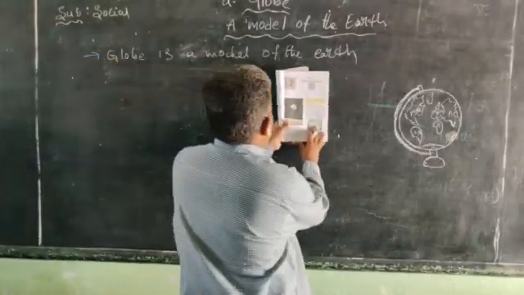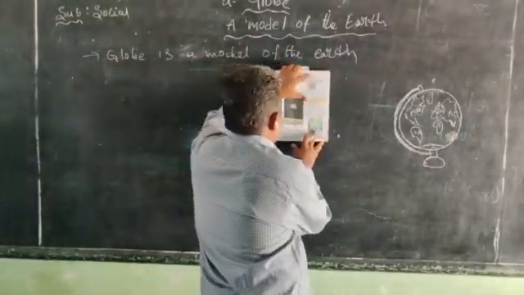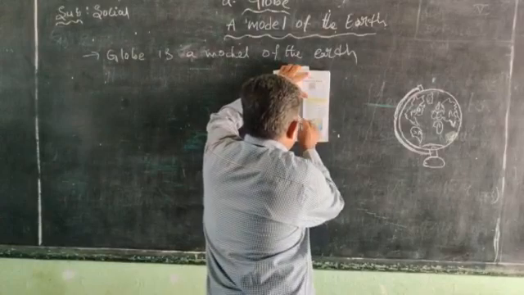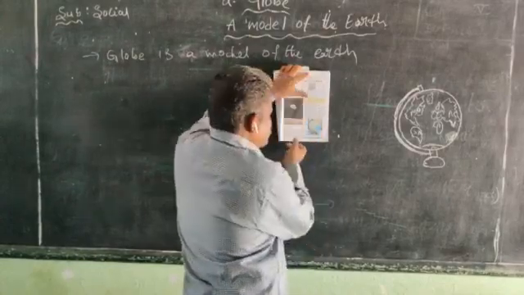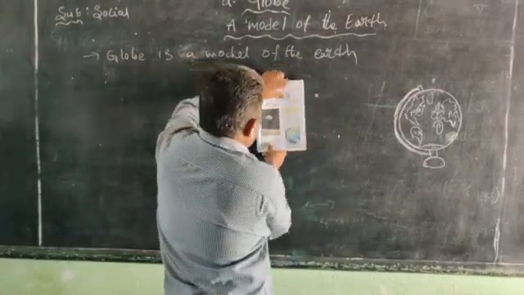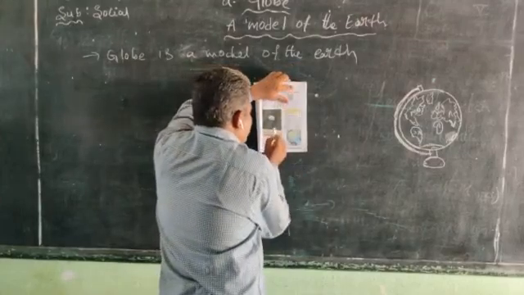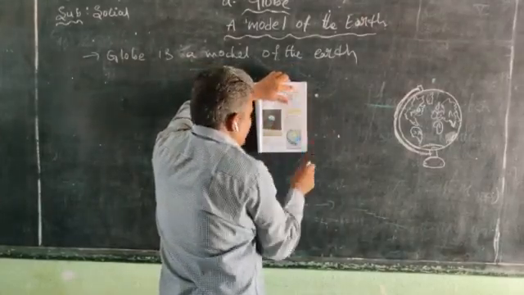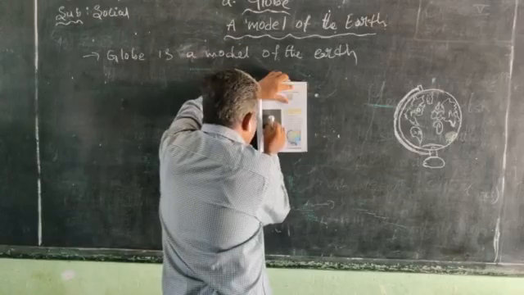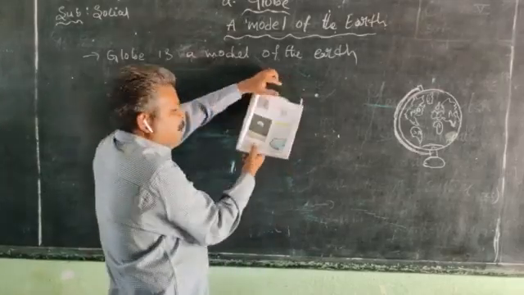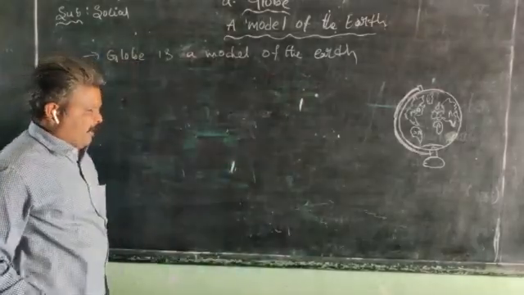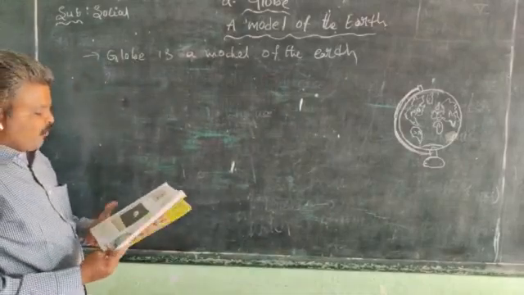So the scientists who study the earth take photos of the earth from space. So that's why the earth looks like only a half portion in the photo. What is a half portion?